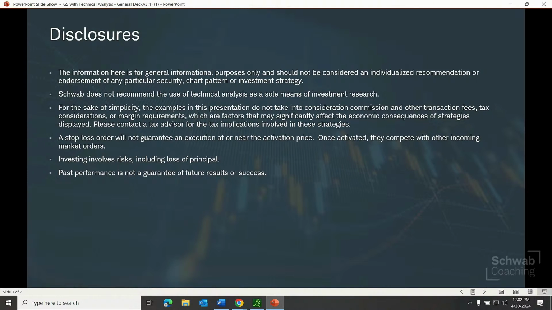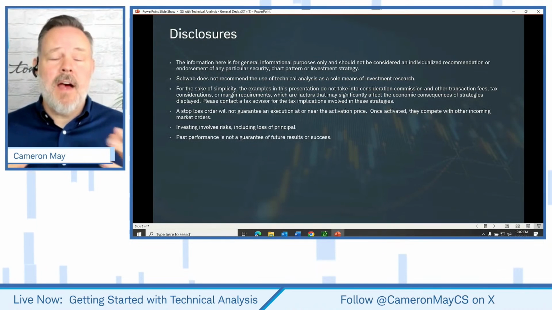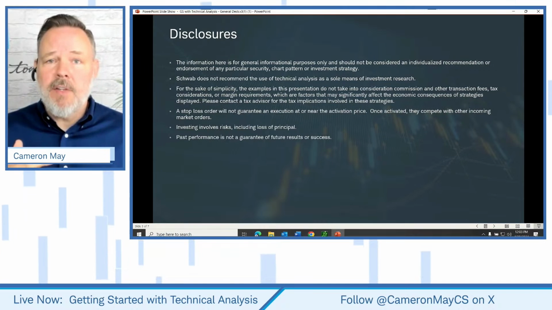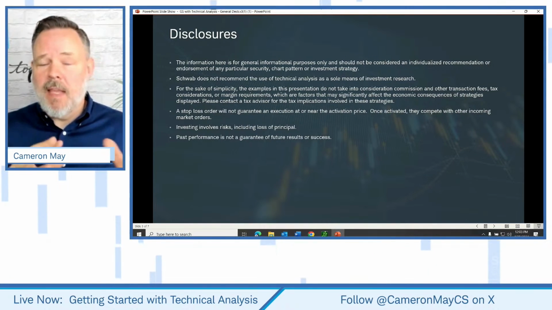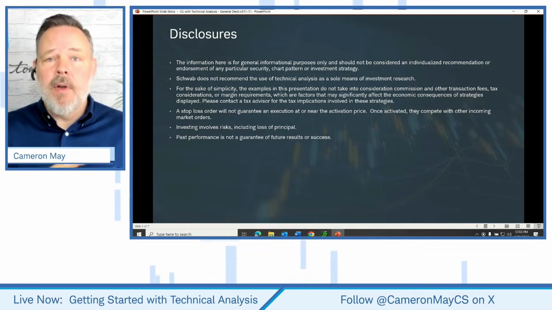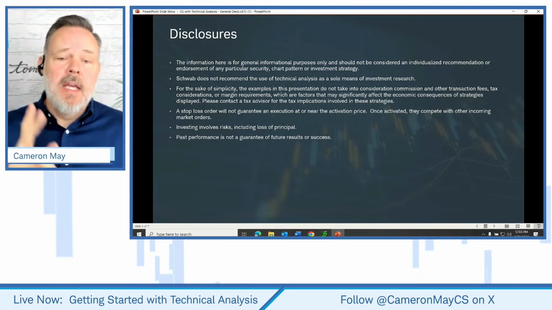All right, so with that accomplished, let's set an agenda for the day. Just a few items on the agenda. I think it's going to be a fairly straightforward discussion. The first thing we want to do is talk about the potential identification of support and resistance levels on a price chart. So I do want to lay the groundwork for those that might not be familiar with the concepts of support and resistance. So I want to go through a quick definition of those terms first.